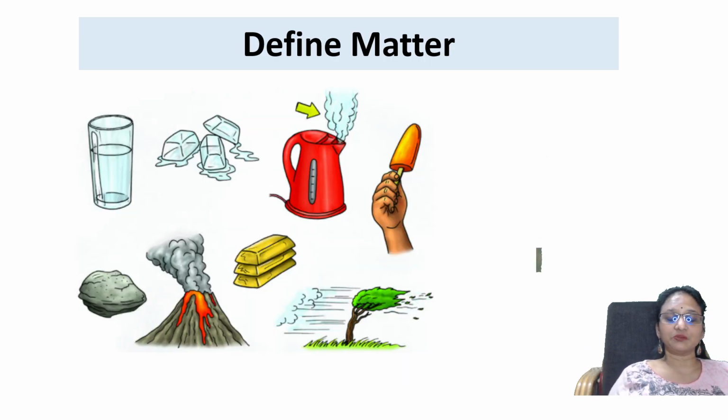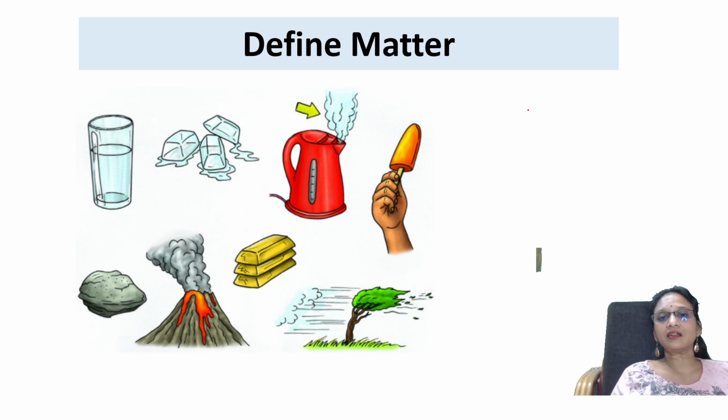The first thing before we start the chapter, you should know what matter actually means. You're able to see different forms of matter, let it be in the solid state, the vapor state, or in the form of air or gases.